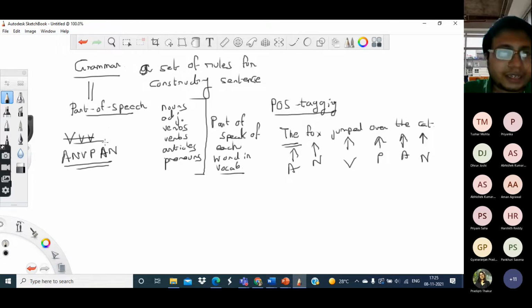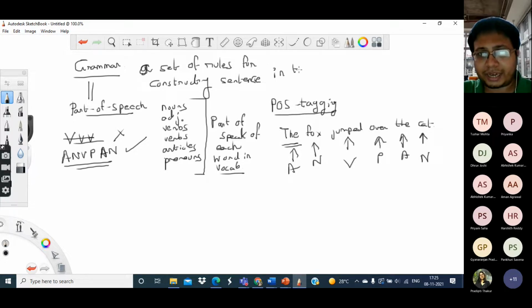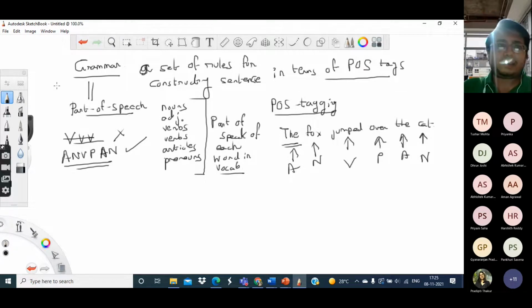Which sequence of parts of speech is acceptable, and which sequence is not acceptable? This is what is specified by the rules of the grammar. So basically, what does a grammar do? It gives us a set of rules for constructing sentences in terms of their part of speech tags. So the grammar is the second part of the language.